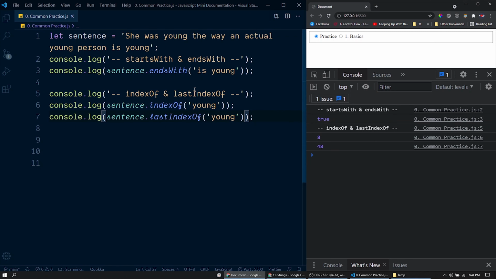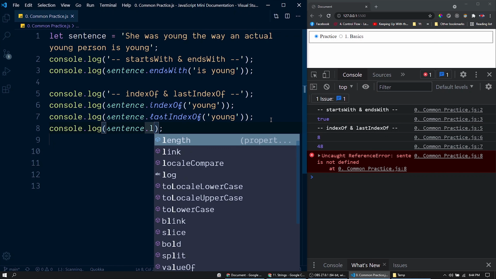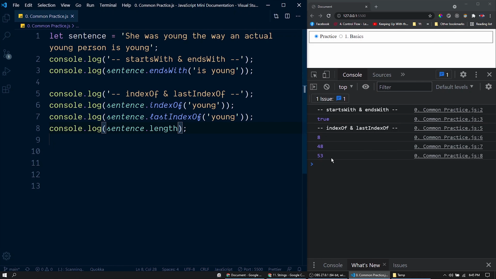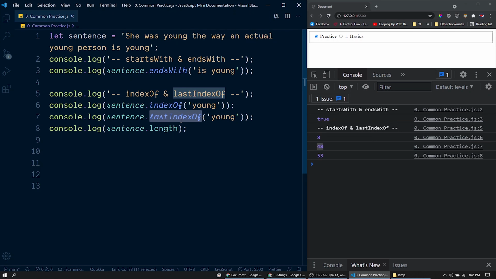To verify the starting index of this word here, we don't need to count the index from the start. Instead, we can check the length of the string like this: sentence.length. The total length of this string is 53. So the index of the last character will always be 1 less than this length. This character is having the index 52, so 51, 50, 49, 48. So that's what we have as the output from lastIndexOf here. Now let me remove this length statement.